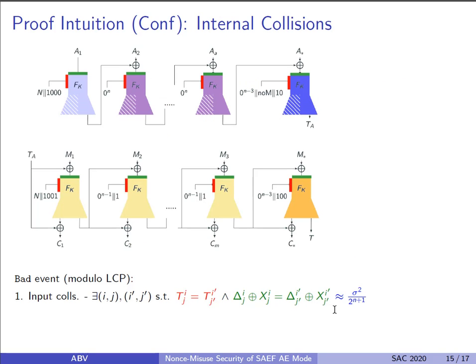Talking about the analysis of bad events, we have two bad events. The first bad event is input collision, just like in the authenticity case, when the tweaks and the corresponding inputs are the same for two different fork calls modulo their longest common prefix. Again, in the ideal world, these delta j i and delta j' i' can be fixed and the same if they are generated under the longest common prefix, or otherwise they are uniformly chosen at random.